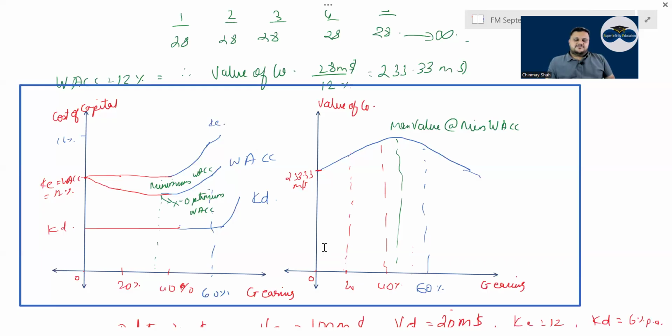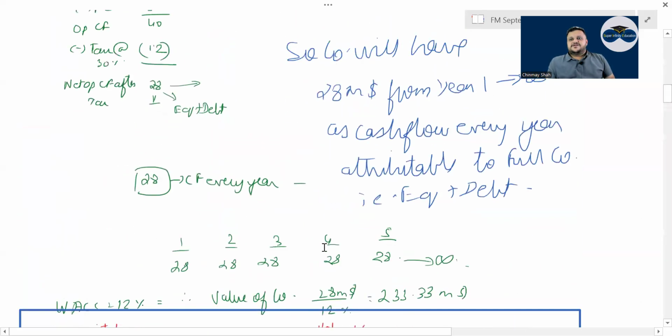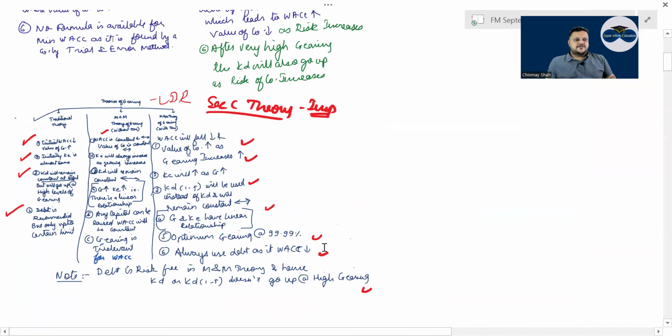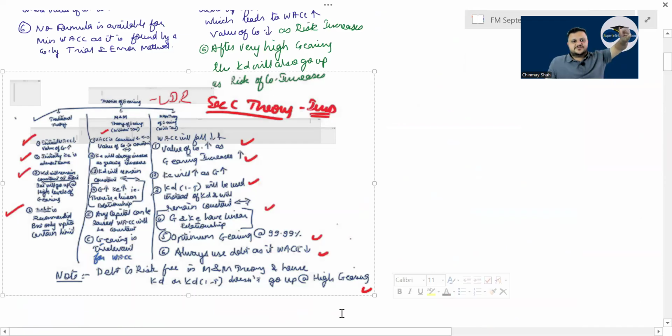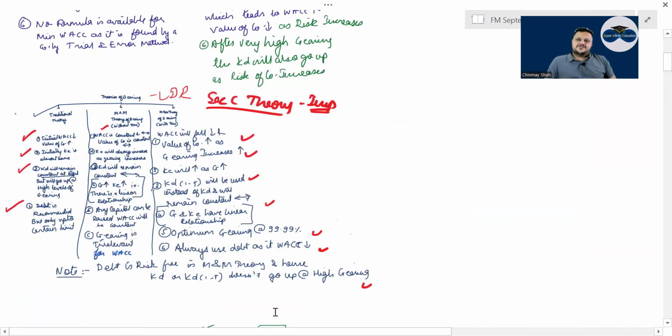Now have a look. Right here, what is the recommendation that is given? That debt is recommended, but only up to a certain limit. This theory of gearing has been asked as a Section C question. Don't be surprised when they ask when WACC can be used or theories of gearing. They will not ask you directly to state the theories of gearing. They will say that one of the directors says that taking a bit of debt is good, but very high debt is not very good. So which theory signifies that? So you have to write the traditional theory.